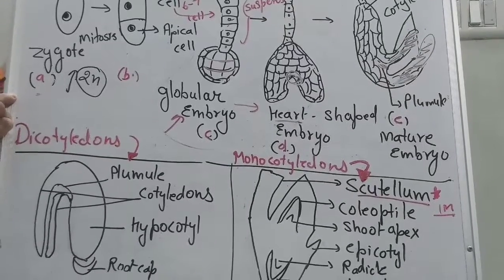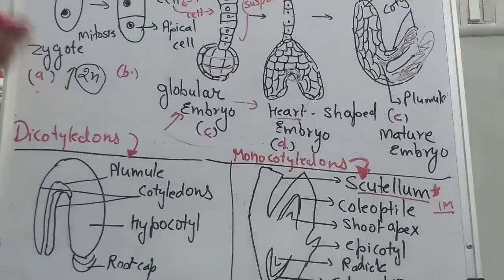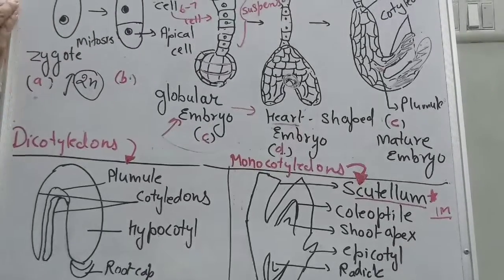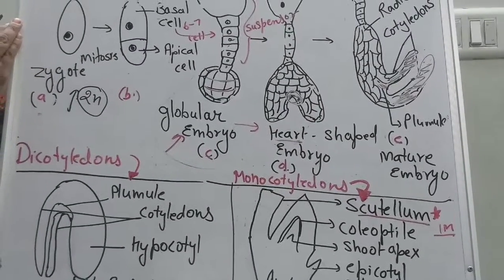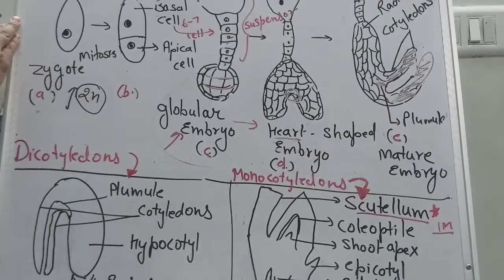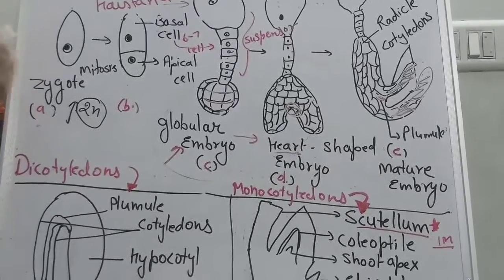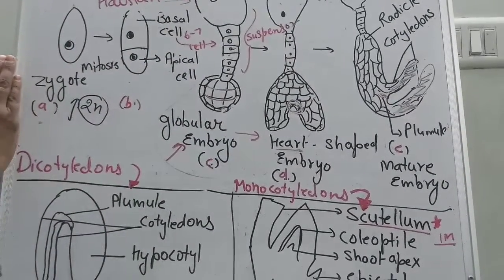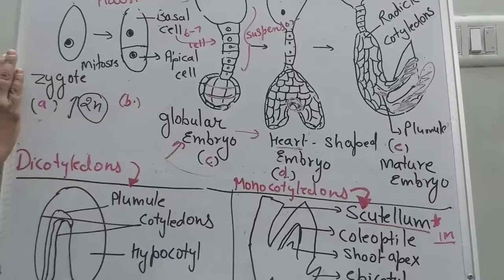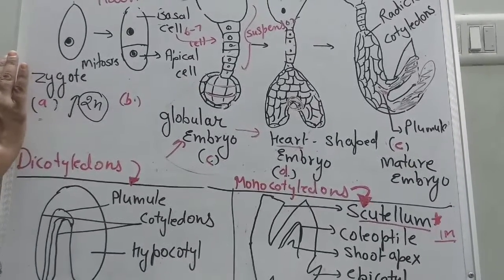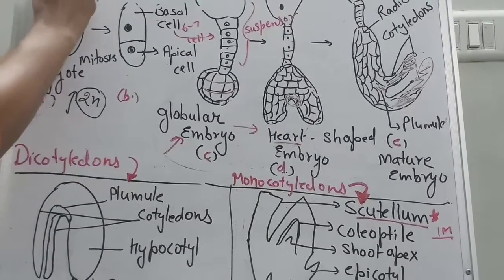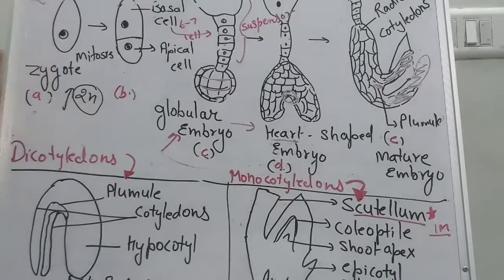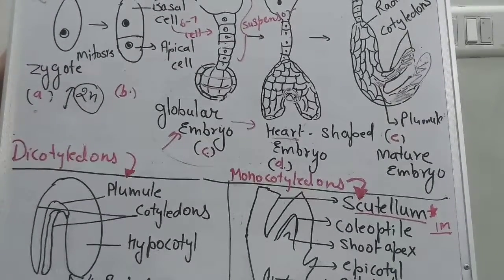The development of the embryo in monocot and dicot is different. This development is in your textbook, page number 35. There is a description after the embryo main topic. But this diagram you will get on page number 34, figure 2.13b. Okay, just note it down.